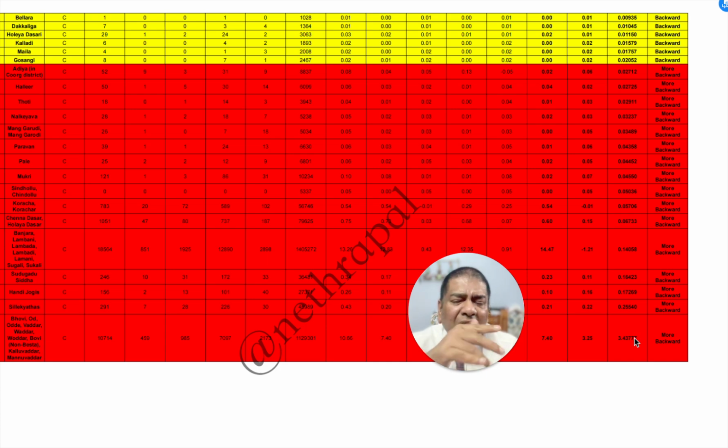That is what the data is showing. However, they will compute indices based on many other metrics, but the representational metric doesn't show that they are a forward caste. The same with Banjaras also, but for Banjaras the value is not very high. So I still feel that if the government wants to include them in the forward caste, it's okay. But for Bovis, there is a problem. There appears to be a serious issue.